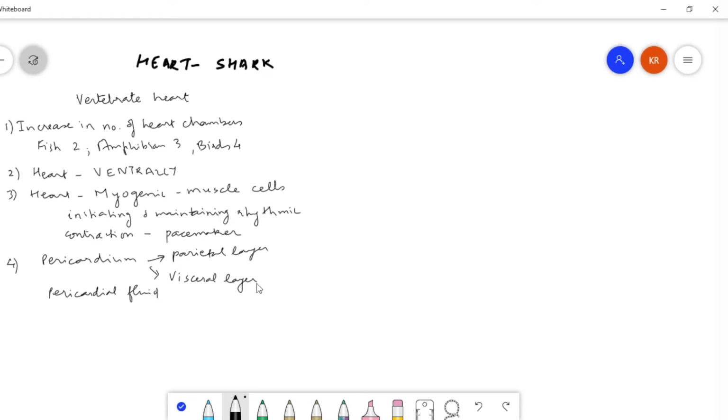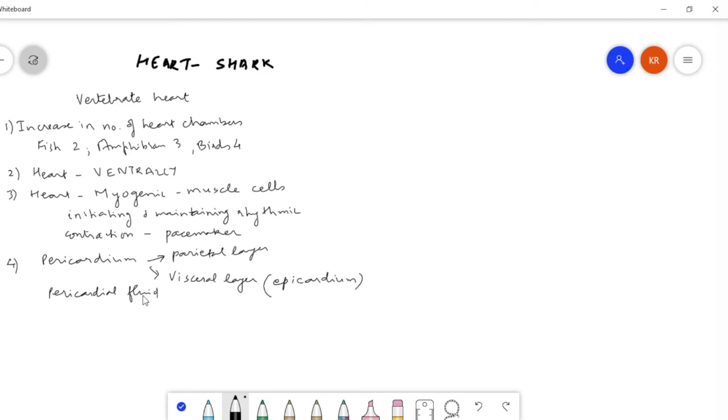And this visceral layer is made up of connective tissue, and since it is very close to the heart itself, we often call this the epicardium. So the pericardial fluid lies between the parietal and visceral layers, and it helps to absorb the shock when the heart is continuously beating.